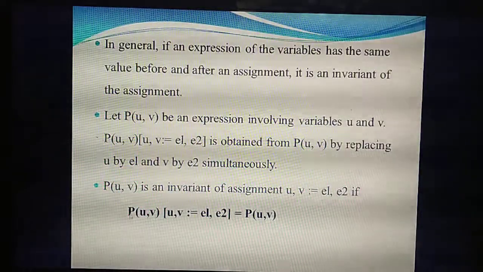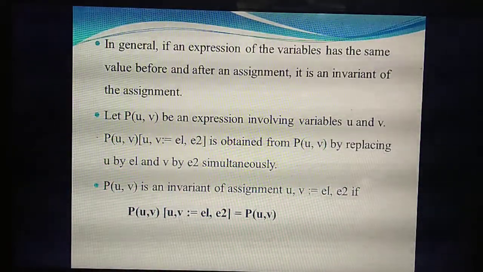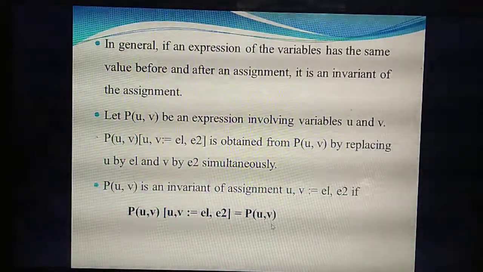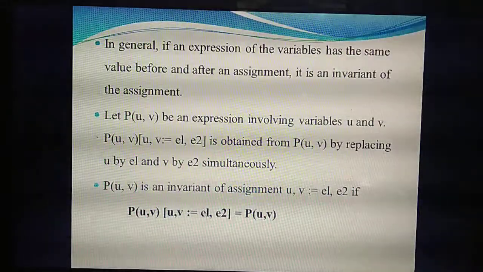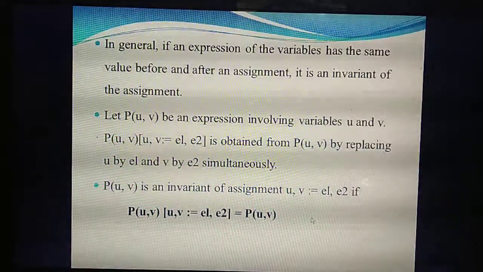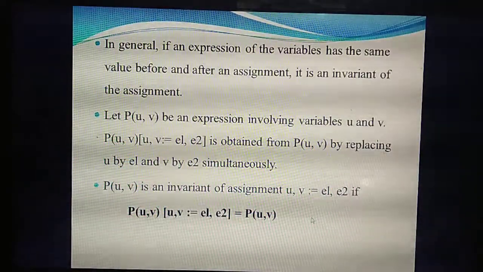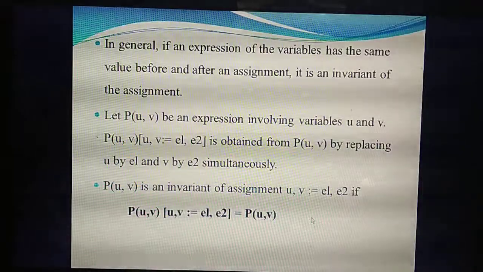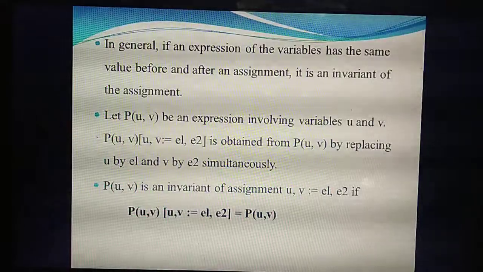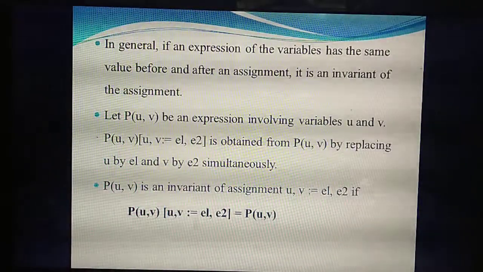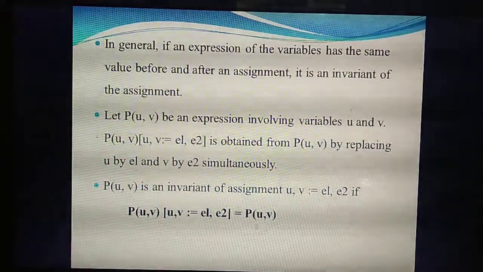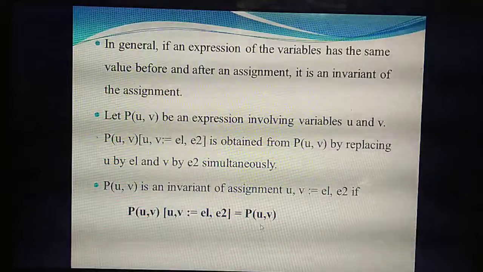Substitute here: P of U comma V equal to, U comma V you change to E1 comma E2. After assigning these values, you still need to get the answer P of U comma V. Then only can you say the value is an invariant. Before, the value given in the question is P of U comma V, but after assigning you change U comma V to E1 and E2. After the assignment you need to get the same answer P of U comma V. Then we can say this is called an invariant.